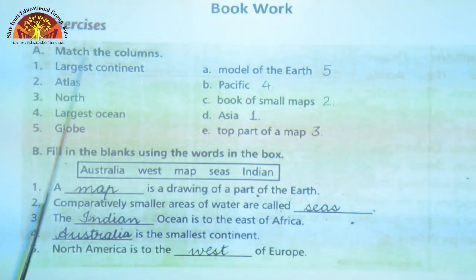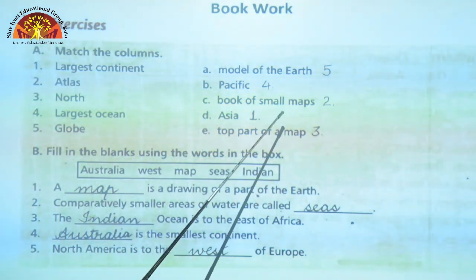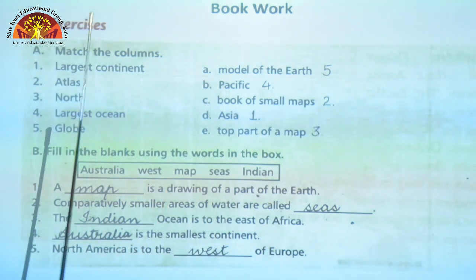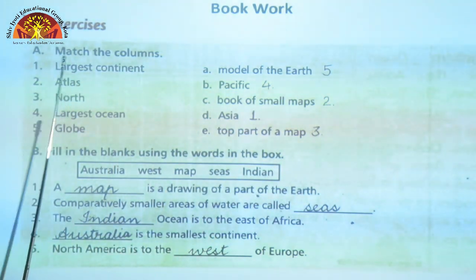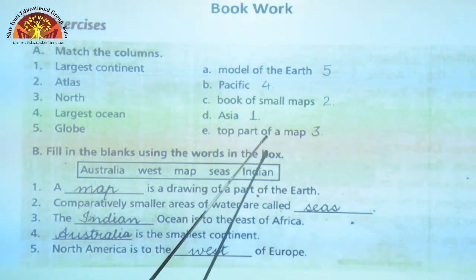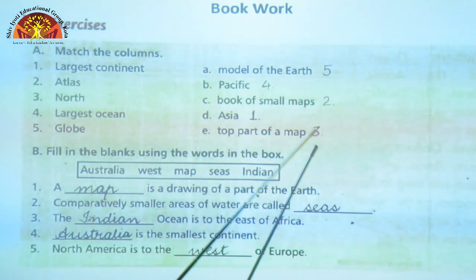Second, atlas. What is an atlas? Atlas is a book of small maps. So, in C, I want you to put 2. Third is north. Which is north direction? It is the top part of a map. So, beside E, I want you to put 3.